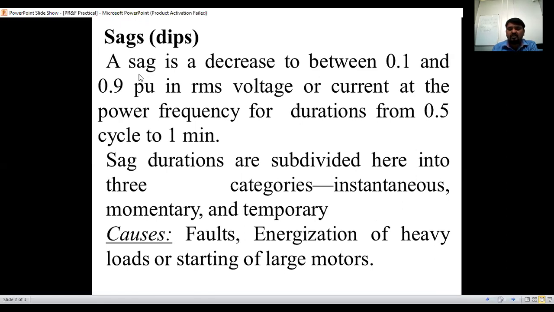Still theory is not yet discussed, but just for your knowledge, a sag is nothing but the voltage decrease between 0.1 to 0.9 per unit.